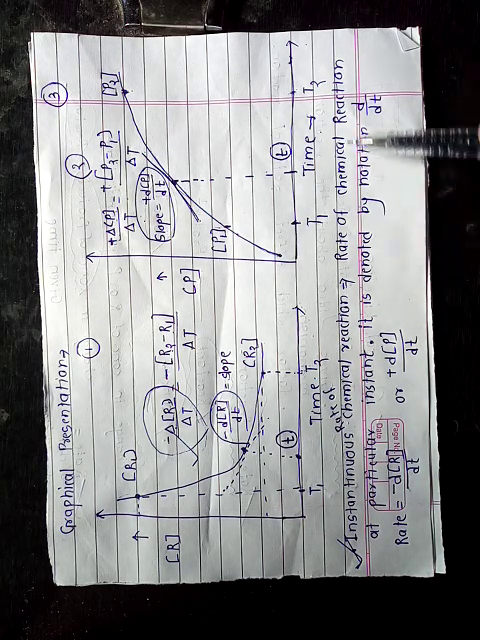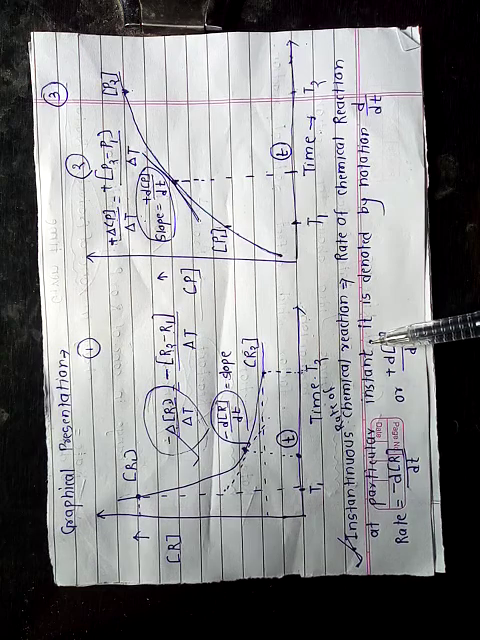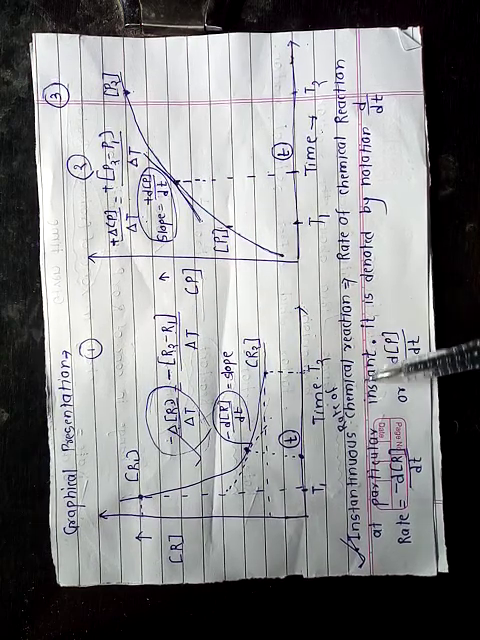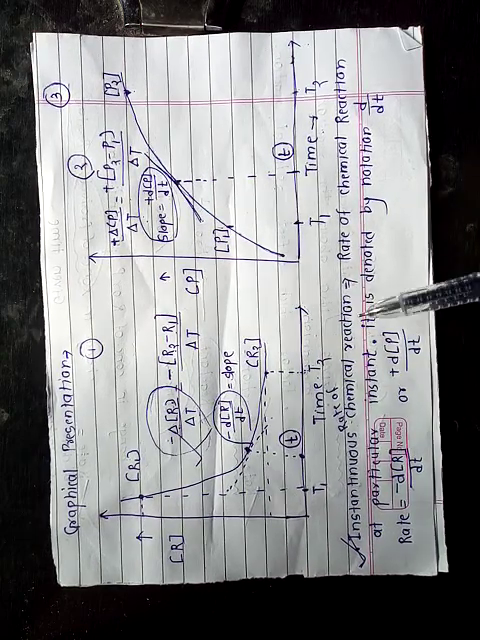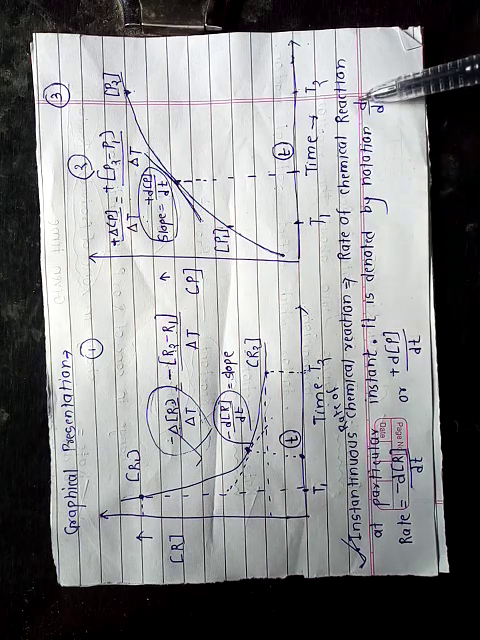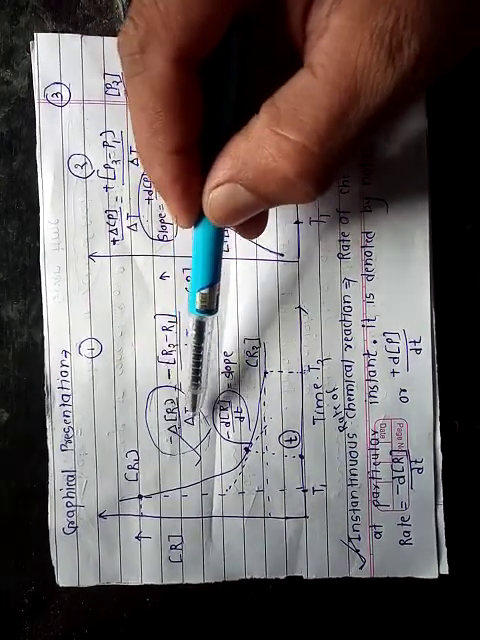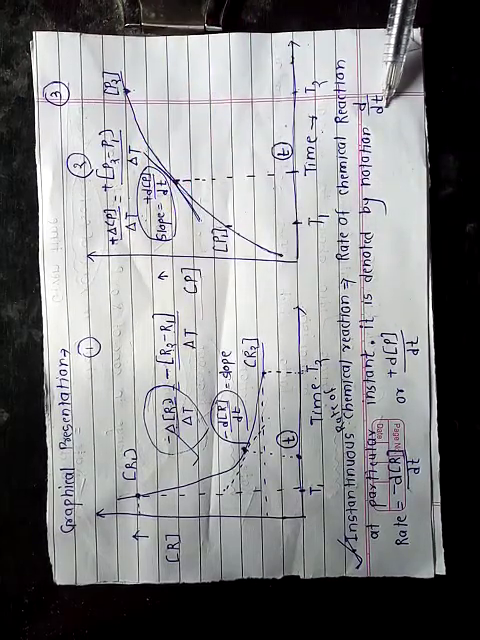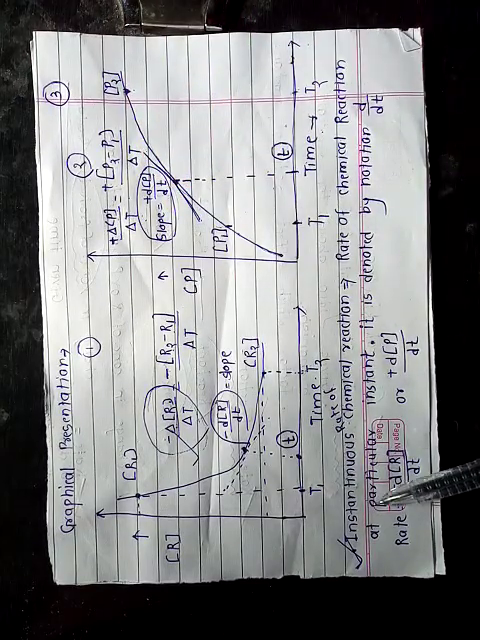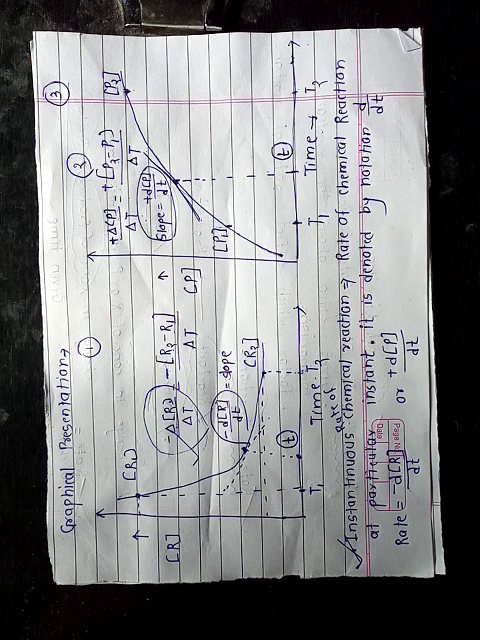The rate of chemical reaction at a particular instant, at a particular time, that is the instantaneous rate of chemical reaction, and it's simply denoted by d by dt. That means we have to just replace this delta by small d. This small d is the instantaneous rate of chemical reaction.